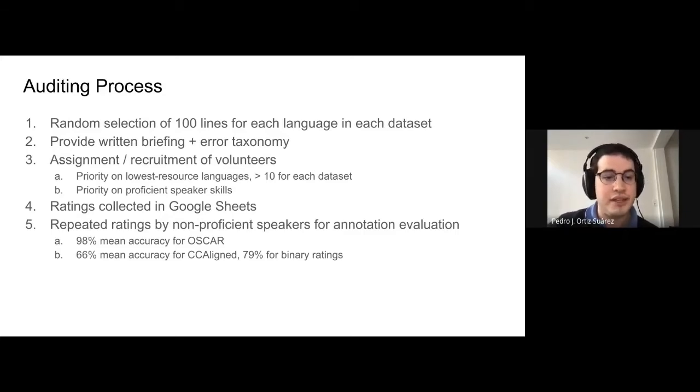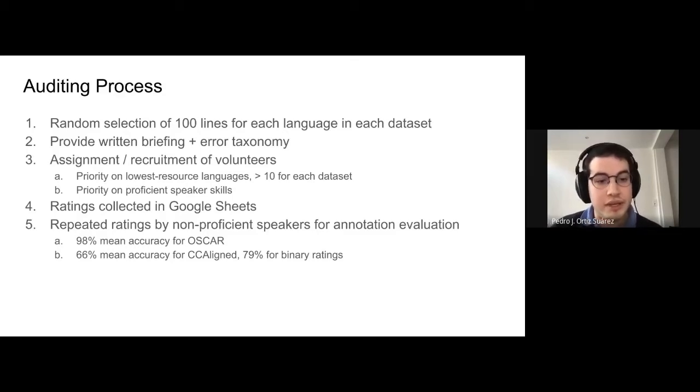So the idea is that we prioritize lowest resource languages. We selected at least the 10 lowest resource languages for each dataset. And we also prioritized the languages in which our volunteers were proficient. All the ratings of these different samples were collected in a Google spreadsheet.